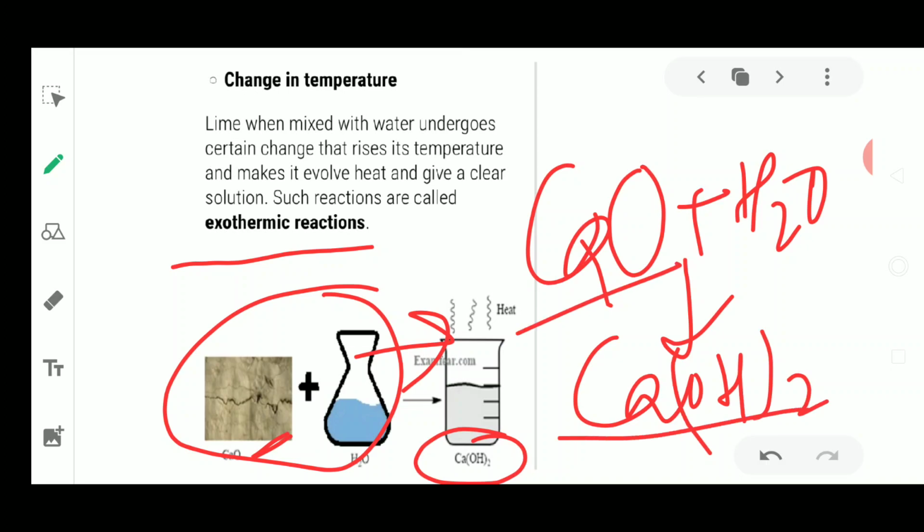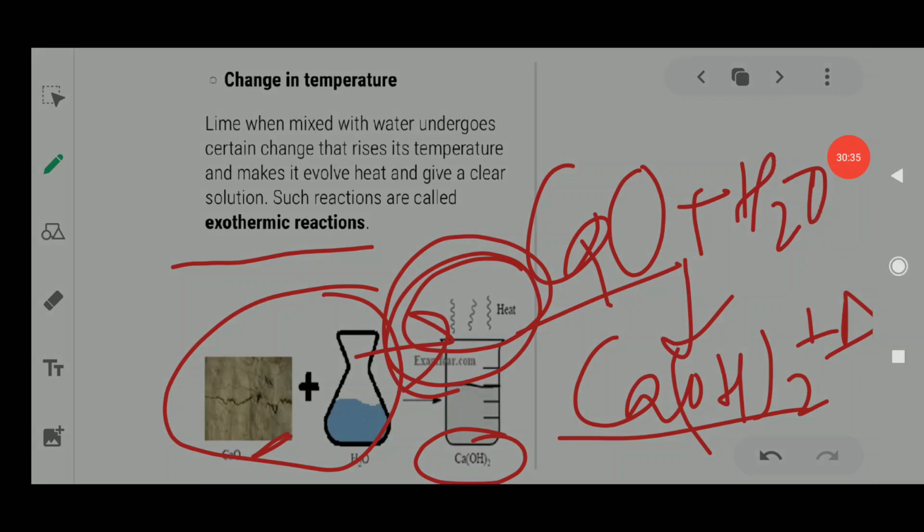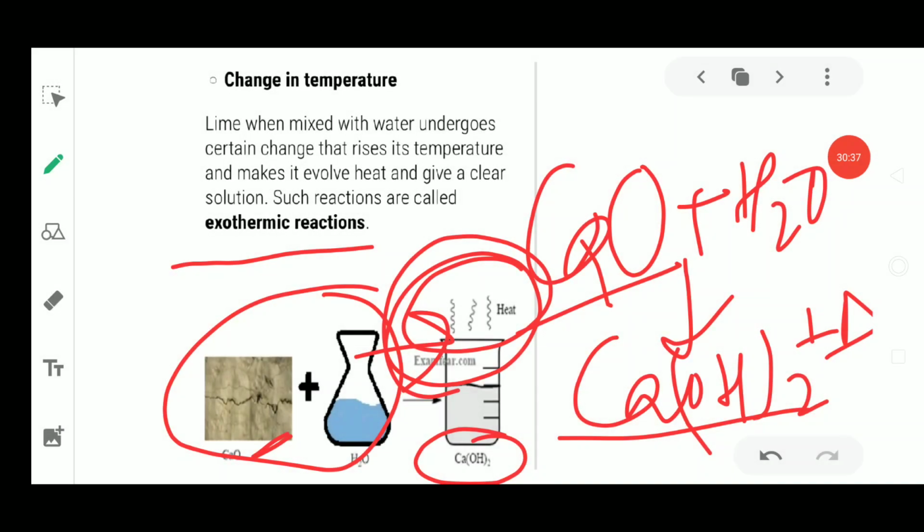So a completely new chemical is formed with the evolution of heat. If heat is evolved, this is an exothermic reaction. You can see here the vapors rising up, and definitely these vapors rise up when you are adding water to a large amount of calcium oxide. It is definitely going to give rise to a large amount of heat. So this was about the changes in temperature.